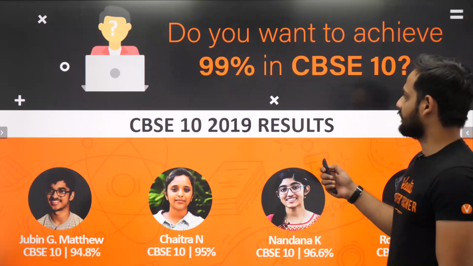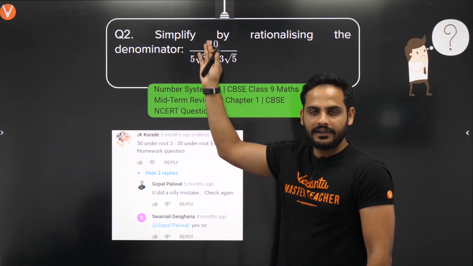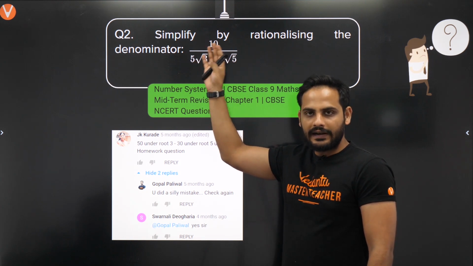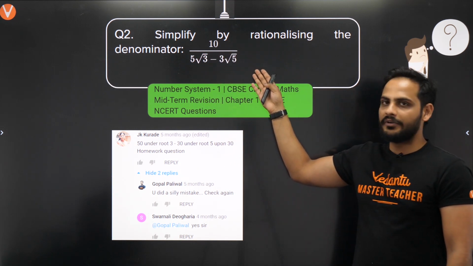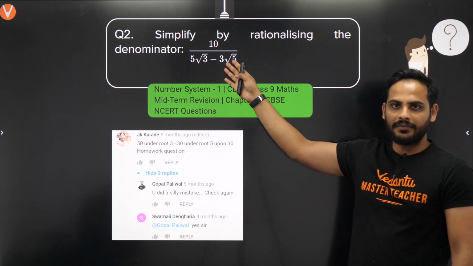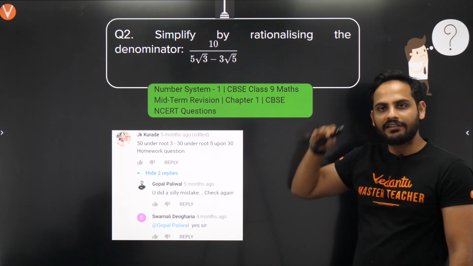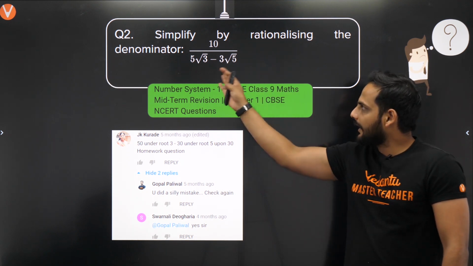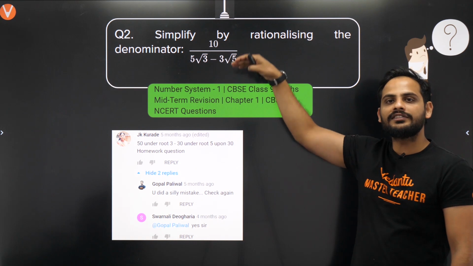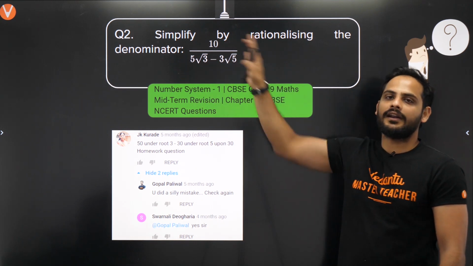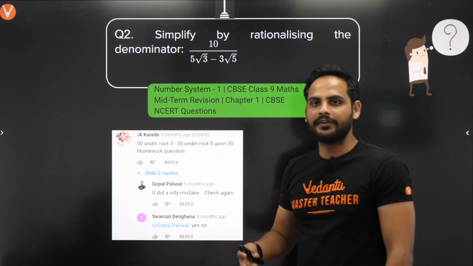So now bachon, let's just remember how to complete the rationalization. We need to rationalize always the denominator. We will multiply such a number to this denominator such that it becomes a rational number. Okay, and whatever you will multiply to denominator, same thing should be multiplied to numerator as well. So we try not to keep irrational number in the denominator. If we have an irrational number in the denominator, we will use the rationalization so that denominator will be a rational number. Numerator, if it is irrational, no problem, we'll deal with it. Understood? So this is the purpose of rationalization.